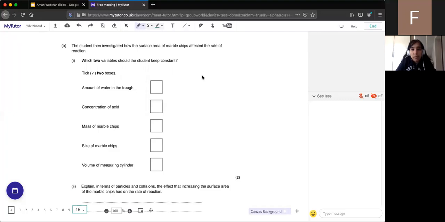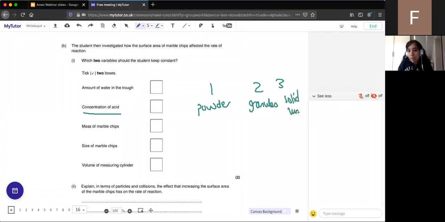Okay, so we've had B and C. Yes, I agree. So it's not the amount of water because that doesn't matter. What does matter though is that we keep the concentration of acid the same. So if we do 3 experiments, and for example, the first experiment has powder, the second experiment has granules, and the third experiment just has a solid lump, we want the mass to stay the same. So if this is 3 grams, then this needs to be 3 grams and this needs to be 3 grams. It will just be in different size. So the size does not stay the same. The size is what's changing, but the mass stays the same.